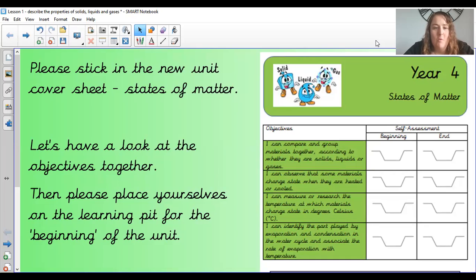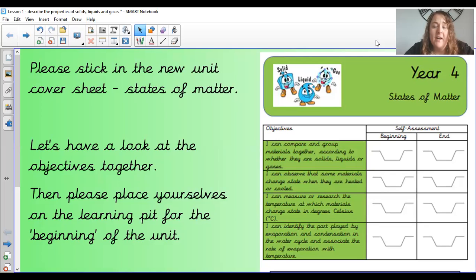You'll notice that the date and WALT aren't on the screen at the moment because instead I'm sharing our new cover sheet. If we were in school, we'd have stuck this in, but it does just show that we are changing our science unit. So this term we will be looking at states of matter.